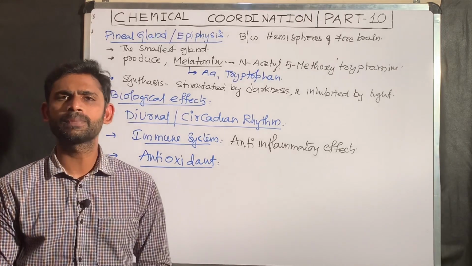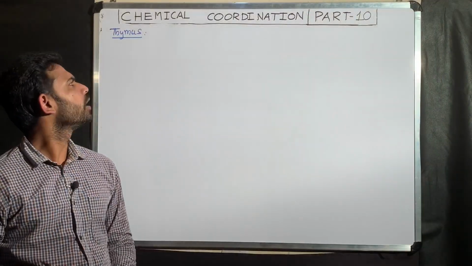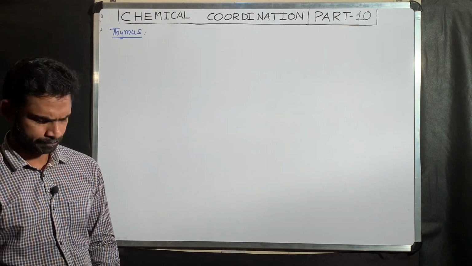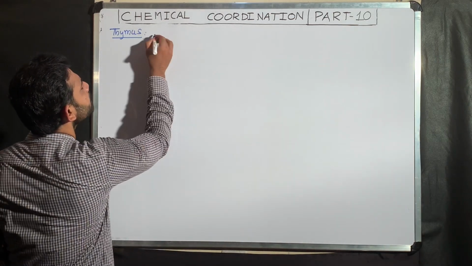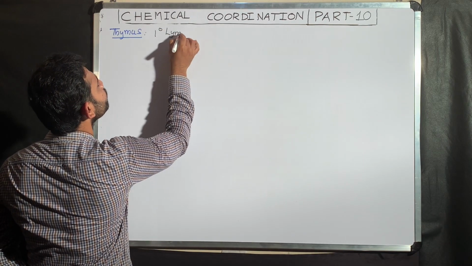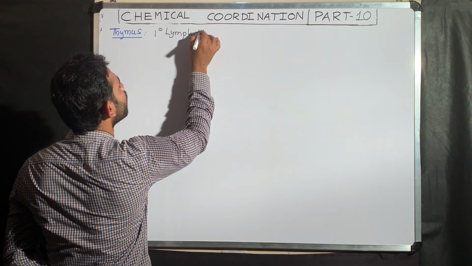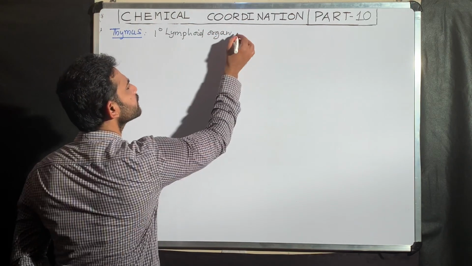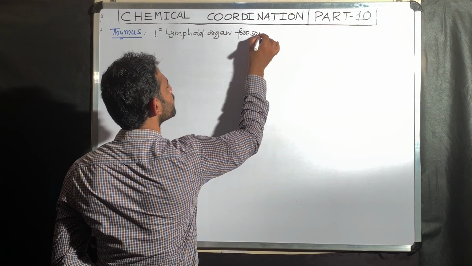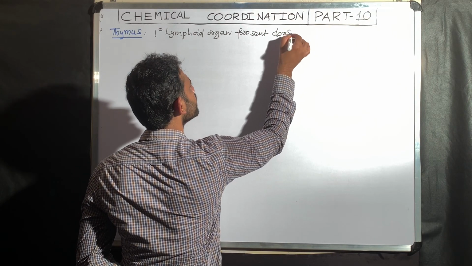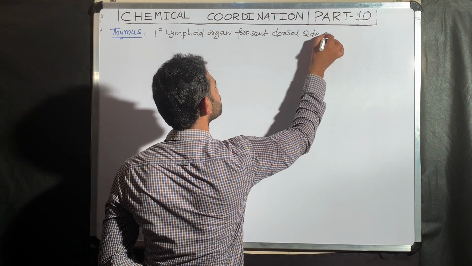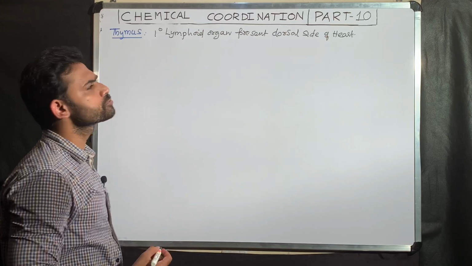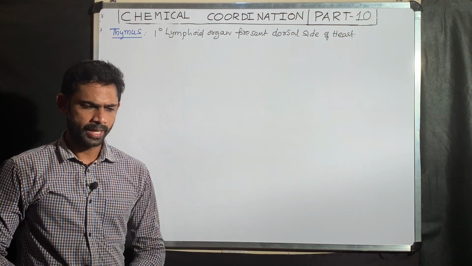Next I am going to explain about the thymus, after the pineal gland. This thymus is a primary lymphoid organ present on the dorsal side of the heart.